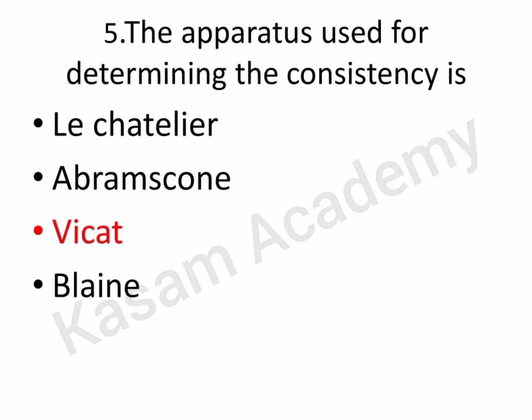Fifth question: the apparatus used for determining the consistency is A, Le Chatelier, B, Abrams cone, C, Vicat, D, Blaine. Option C is the answer because Vicat apparatus is used to determine the setting time of cement. Soundness of cement is tested by Le Chatelier's apparatus. Cube moulds and compression testing machines are used to determine the compressive strength of cement.